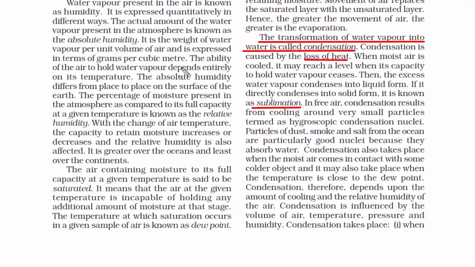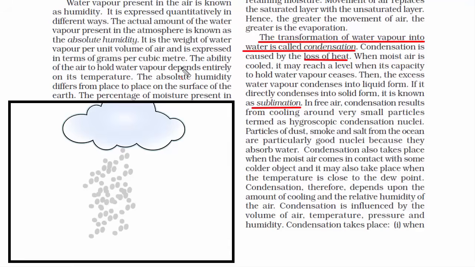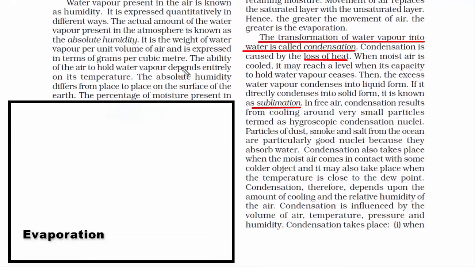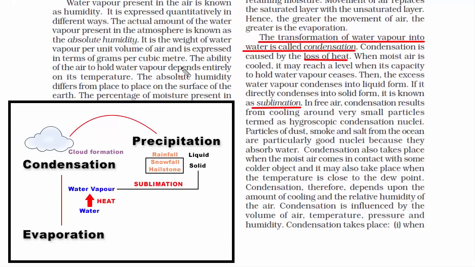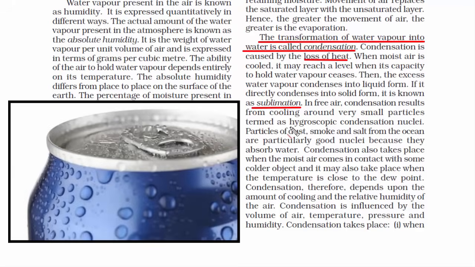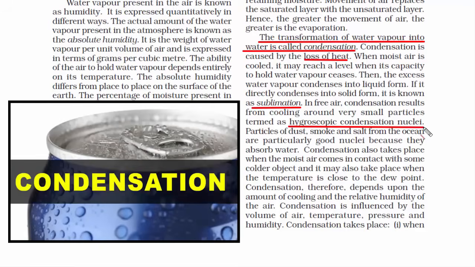Now, what could be the perfect example of sublimation? So here the perfect example would be hail. In Hindi it is called ole. Hail are ice pellets that are in the form of balls or pieces of ice. They are spherical and sometimes conical in shape. Since it is a piece of ice, therefore it is in solid state. So this is what is sublimation. Or in other words, water vapor transforms into solid form. Remember this. Now let's try to understand how condensation actually takes place.